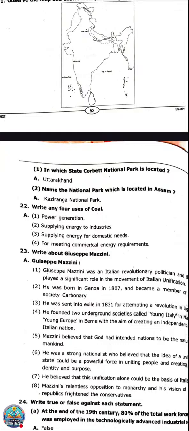Now the next question, write about Giuseppe Mazzini. This is also a very important question of chapter number 1, history. Then we have around six more questions to complete. So in this paper, Giuseppe Mazzini is asked. Then the next one, true or false statements. And then the next question was pie chart related. You need to describe the pie chart in your own words.